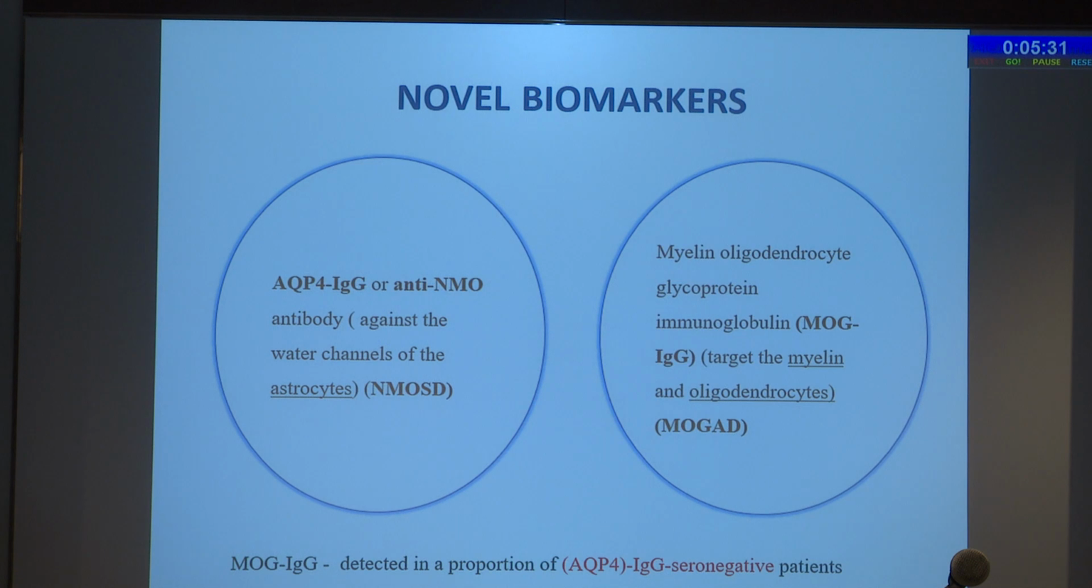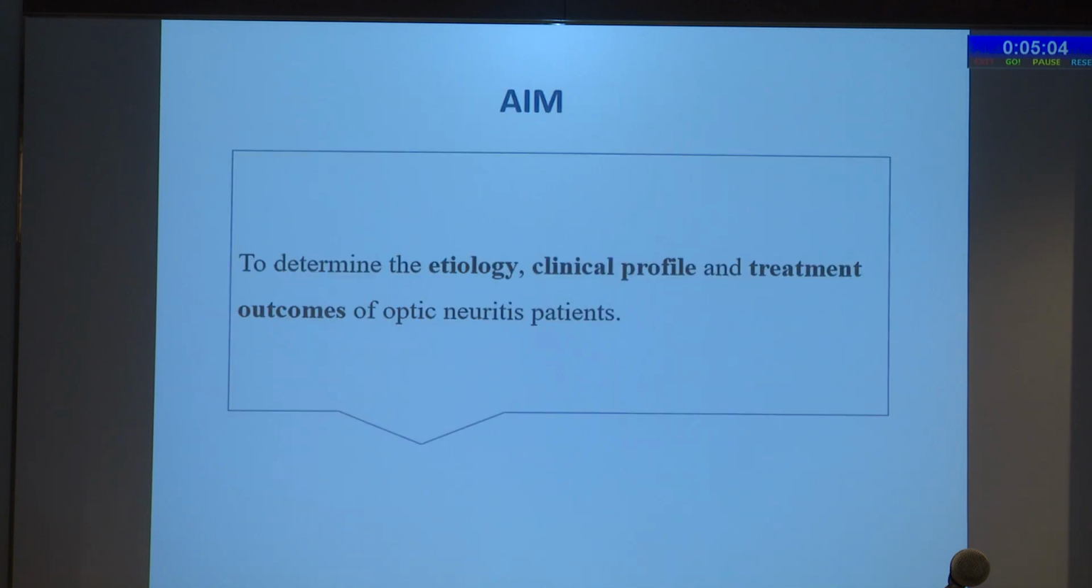There are certain novel biomarkers associated with optic neuritis, which include aquaporin 4 IgG or anti-NMO antibody, which is against the water channels of the astrocytes, which comes under neuromyelitis optica spectrum disorder, and also myelin oligodendrocyte glycoprotein immunoglobulin, MOG IgG, which targets the myelin and oligodendrocyte, that is, myelin oligodendrocyte associated disorder. MOG IgG can also be detected in a proportion of anti-NMO antibody negative patients.